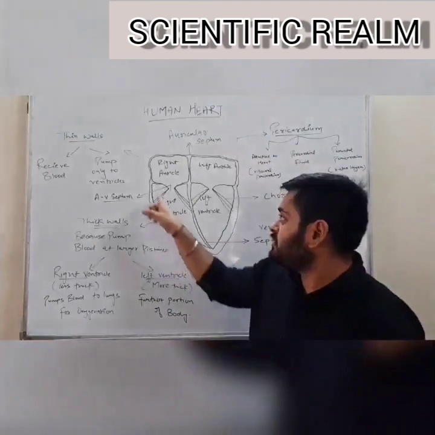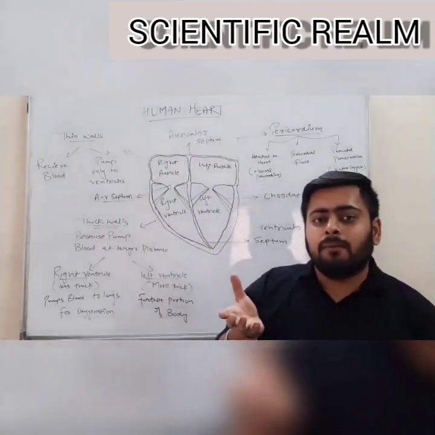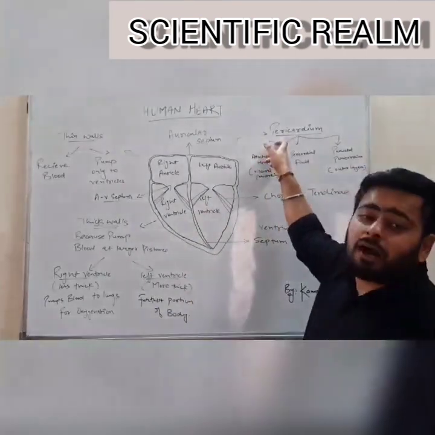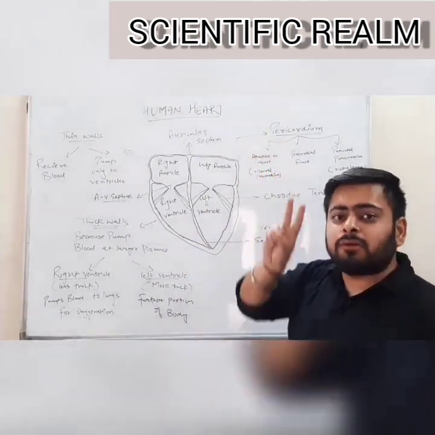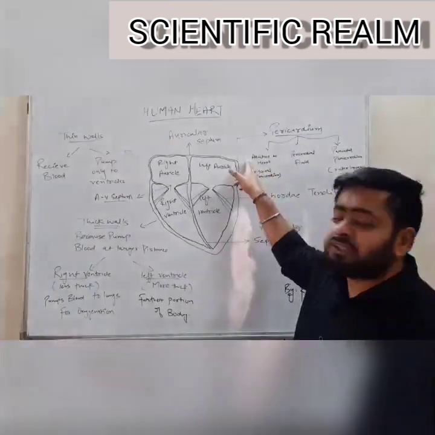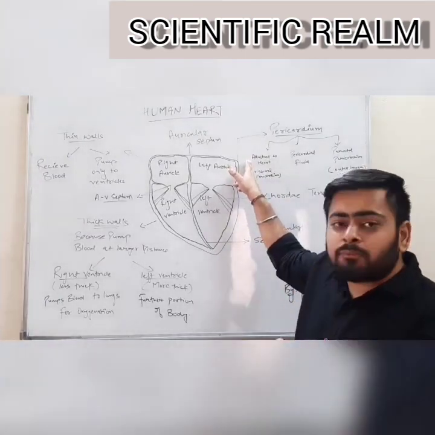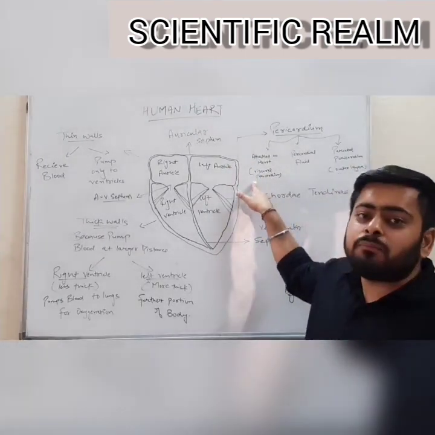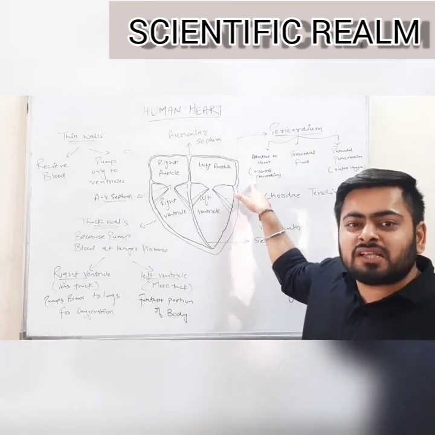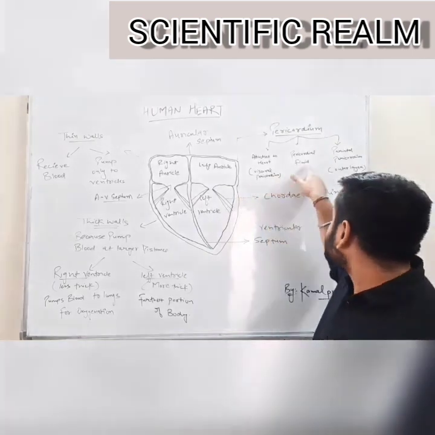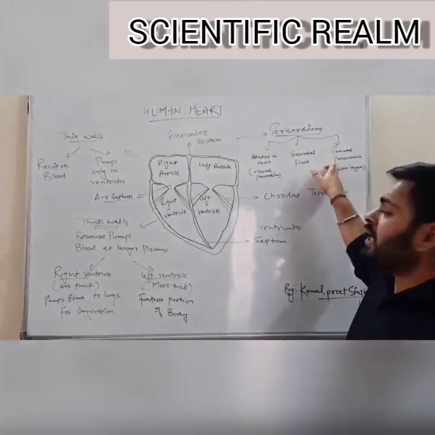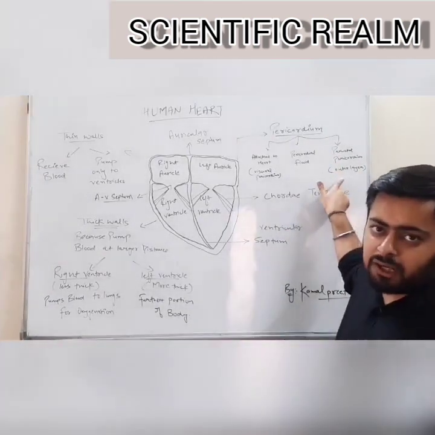The human heart is externally covered by a double-layered membrane known as the pericardium. It means it is divided into two portions. The first one, attached to the heart, is the inner membrane known as the visceral pericardium. Visceral means attached to a certain organ; viscera means organ. The outer region of the pericardium is known as the parietal pericardium, which is the outer layer.